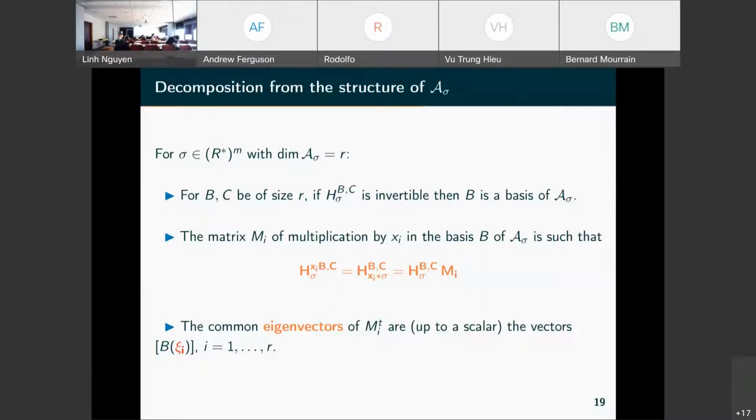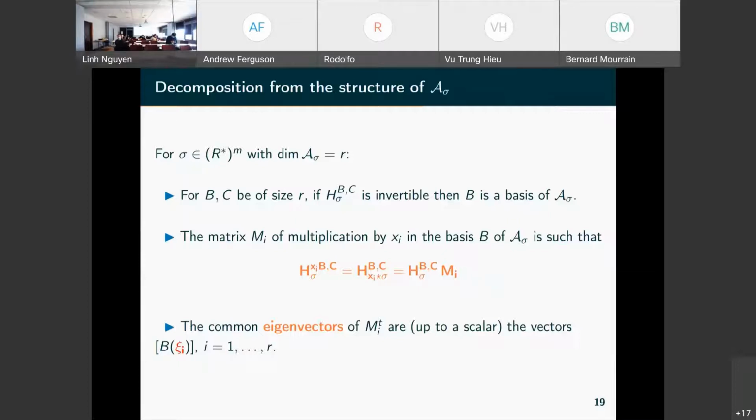In fact, we look at B, multiply all the elements of B by xi, look at the moment matrix indexed by these terms, and multiply by the inverse of the block indexed by B and C, because we have this relation where mi here is the multiplication by xi in the quotient.